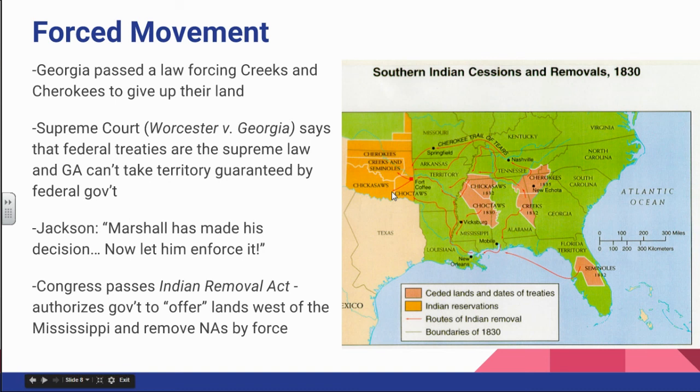You're going to read a little bit more about this forced movement. You're going to see both Jackson defending this decision and some Native Americans who were directly affected by it. Keep in mind this word cession. This word cession is the noun form of cede, and I've had you memorize it, I think, twice now. To cede something is to give it up. So these are lands given up by Native Americans and Native Americans who were removed.